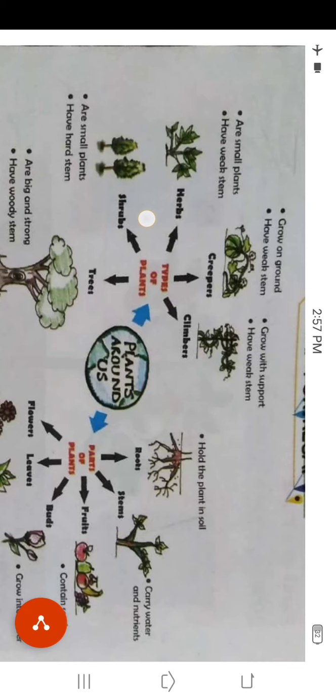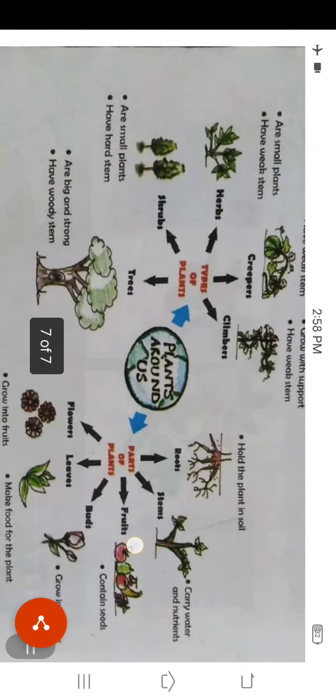The third type of plant is herb. Herbs are small plants and have a weak stem. Then we will read about the creeper. The creeper grows on the ground and has a weak stem. Then the climber grows with support and has a weak stem.